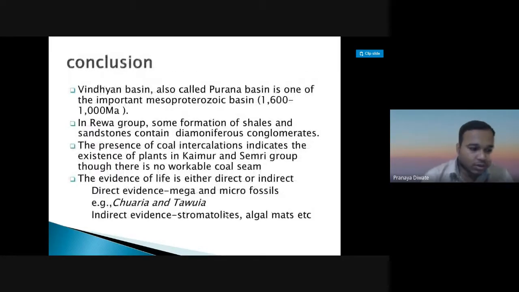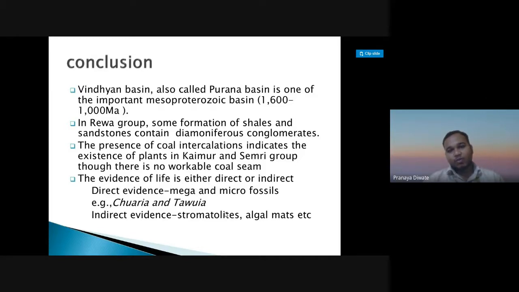So what is the Vindhyan Basin all about? The Vindhyan Basin is also called the Purana Basin because the age of this one is very old. That is why it is called the Vindhyan Basin, Purana Basin. It is one of the important Mesoproterozoic basins.